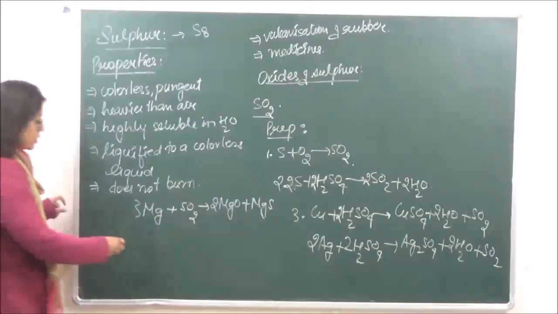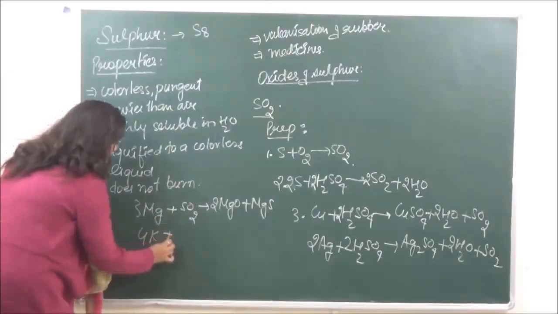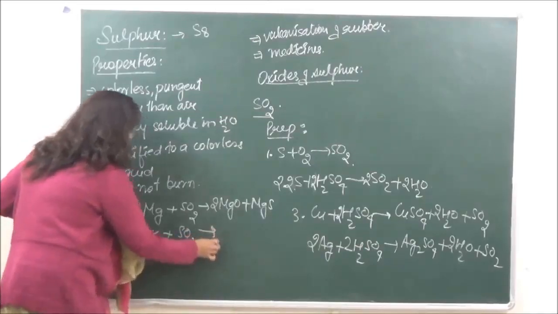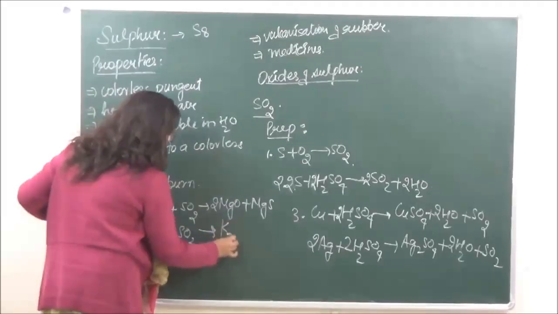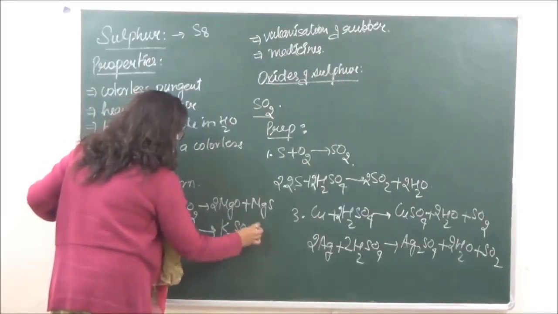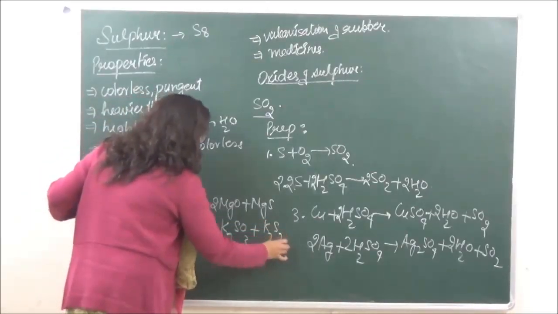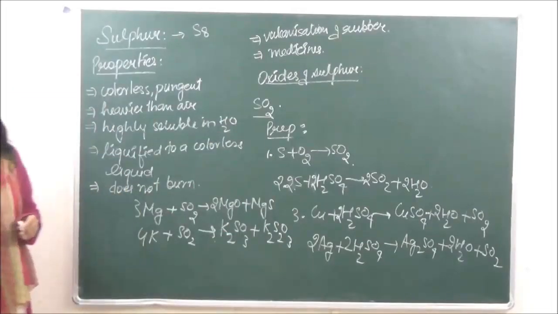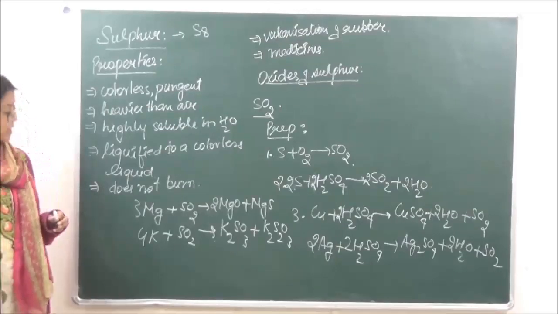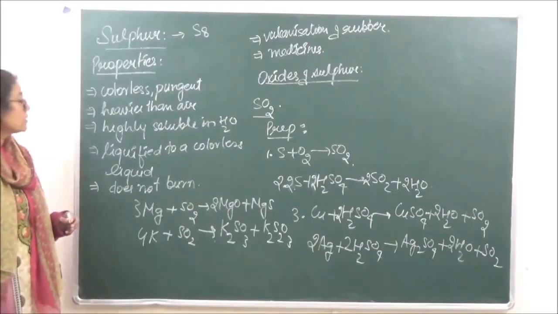Similarly, if you're taking potassium over here, that will also keep burning to give us potassium sulfide and potassium hyposulfide. Okay, so these are the two compounds which it is going to give us.